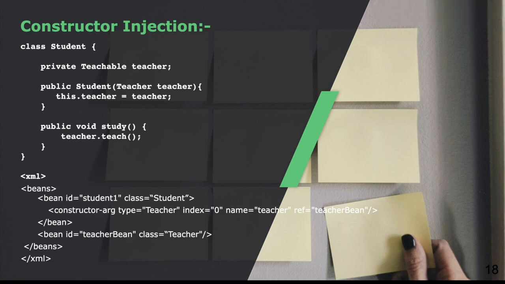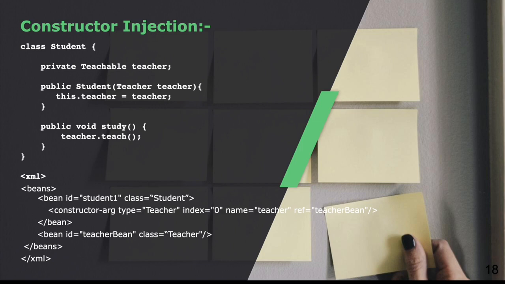As you can see in this code, we have the student class which has a constructor and which takes the argument as a teacher, and it sets it into the teacher property of the student, and there is no setter.